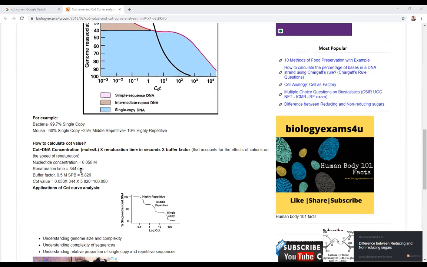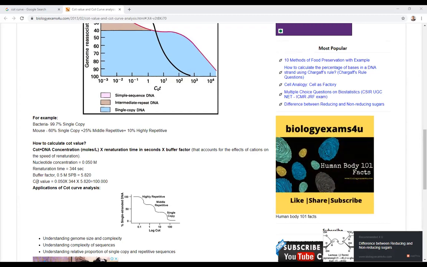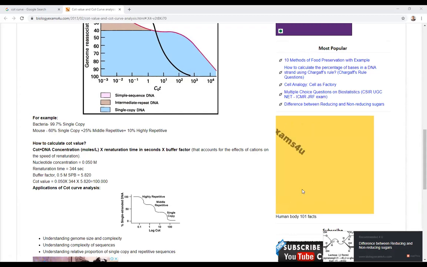Okay, you just look here. The value of cot. What is the value of cot? How to calculate the value of cot? The value of cot is equivalent to the concentration of single stranded DNA molecule. You look here, the C naught, the initial concentration of the single stranded DNA molecule. Now let us take this question and try to understand.